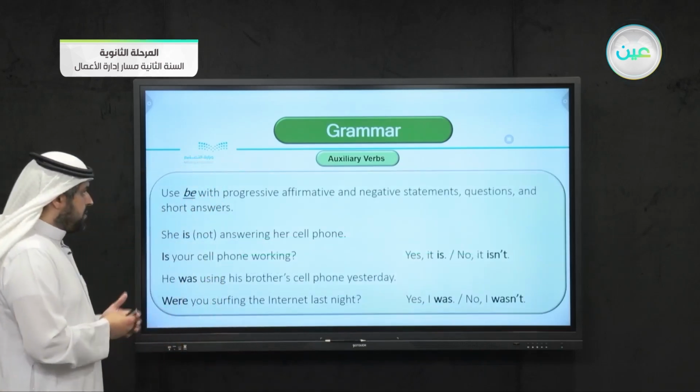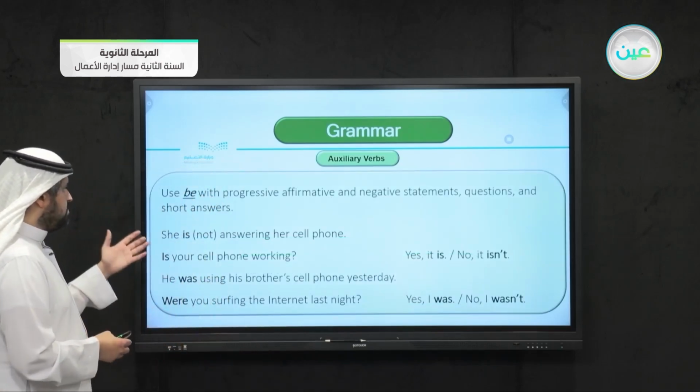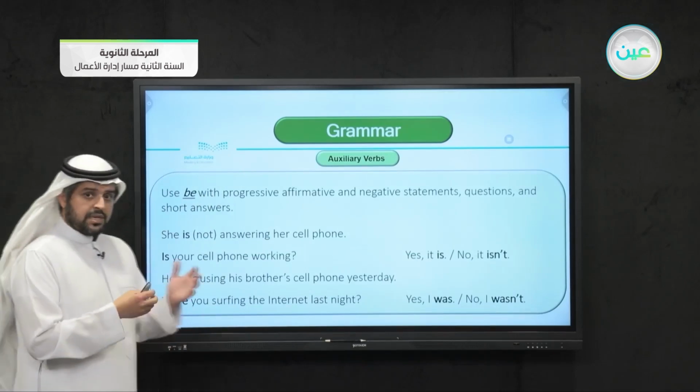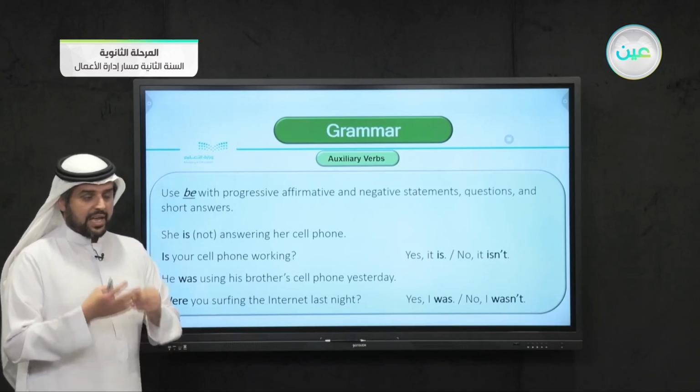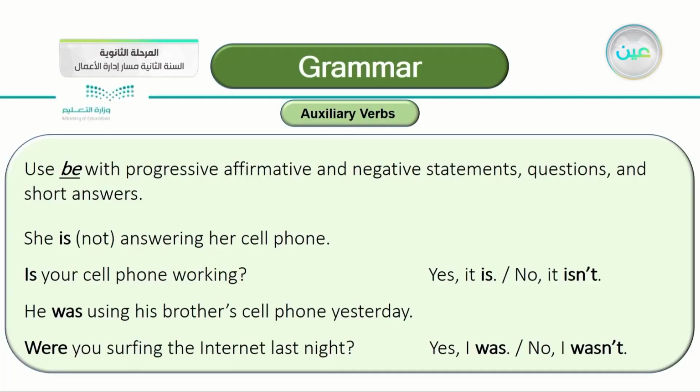Then the next part of the grammar comes here. We use be. Of course, be includes am, is, are, was, and were. We use be with progressive, affirmative, and negative statements, questions, and short answers. Let's look at the examples here.